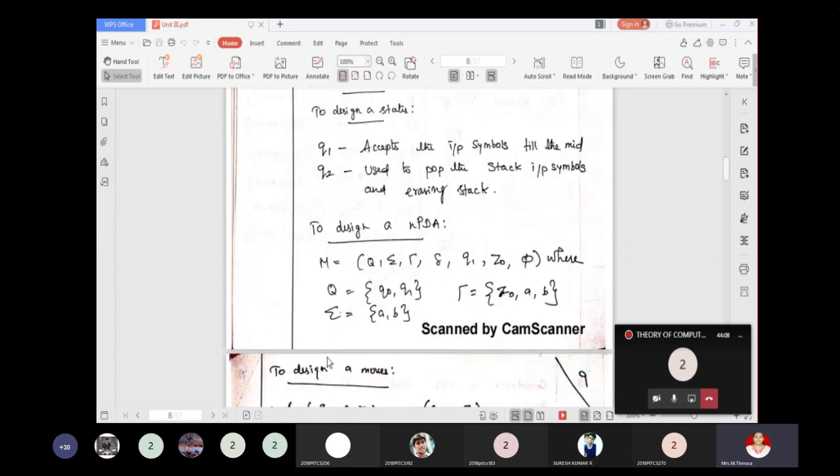So here this is a PDA, a non-deterministic PDA. It can have 6 tuples, not 7 tuples, because the string is accepted by empty stack, so we don't bother about the final state. So Q, sigma, gamma, delta, Q1. So Q1 is taken as the initial state, then Z0, then phi.